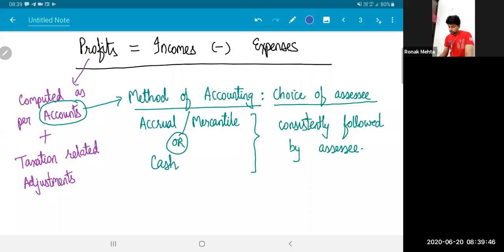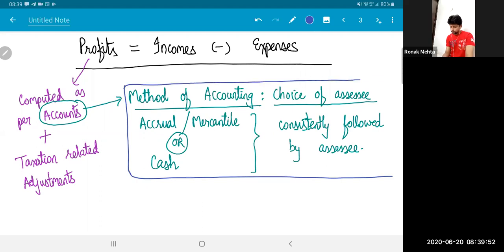This is section 145, subsection 1, which does not prescribe any method of accounting, but says you are free to choose your method. You just have to follow that method consistently.